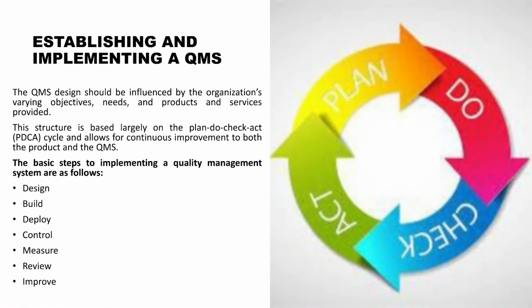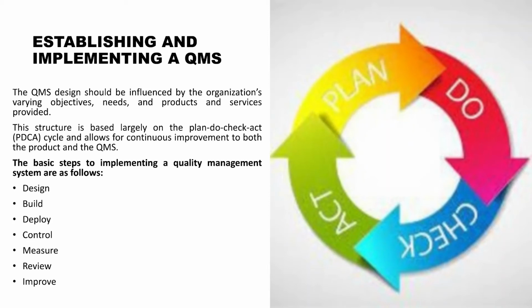Now, to establish and implement a solid quality management system, it has to work based on the PDCA cycle. Now, what is this PDCA cycle? PDCA cycle basically refers to the plan, do, check, and act cycle. So, one has to first start with the plan, then perform, then check what you have performed, and act accordingly. If the decision goes right, you have to work in that direction. If it doesn't go with your expectations, you need to change the plan and the cycle will be repeated again.